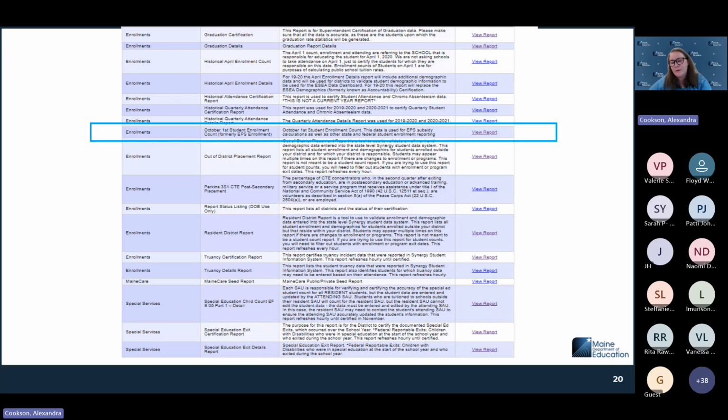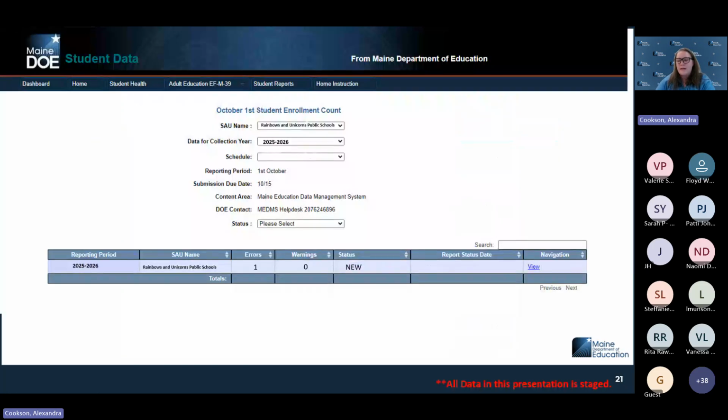I'll also point out that a little bit further down in the special services section, there's also the special education child count EFS 05 part 1 detail, which can be accessed from here. It can also be accessed inside the report for October 1st student enrollment. Once you select the report, you're going to click right into it. You're going to see all of the districts that you have access to, and you would be able to select through if you have multiple, and sort through to find just one specifically, however you want to do that. From here, in order to see the report and see the data that's there, look at the errors that you have, and get started on the reporting, you would select View.